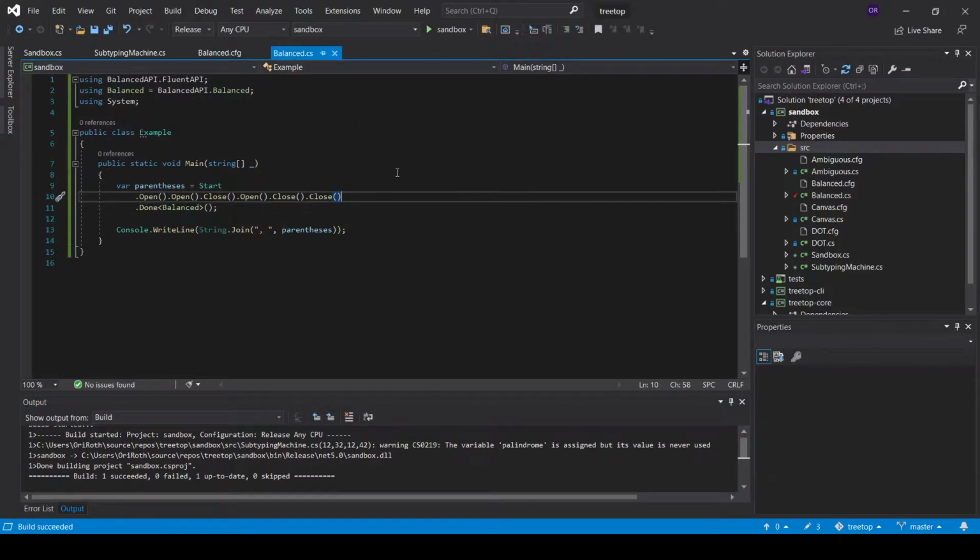If the method invocations is not a balanced braces, so if, for example, we close a missing brace, then the code does not compile. And the compiler generates a compilation error.